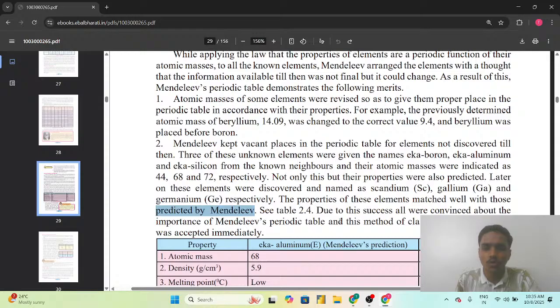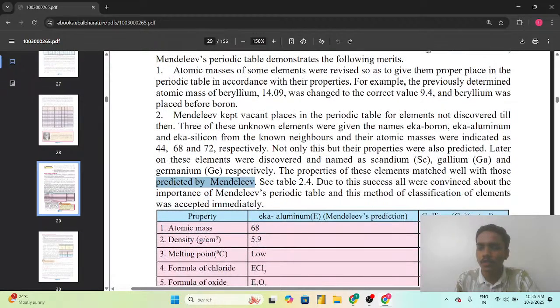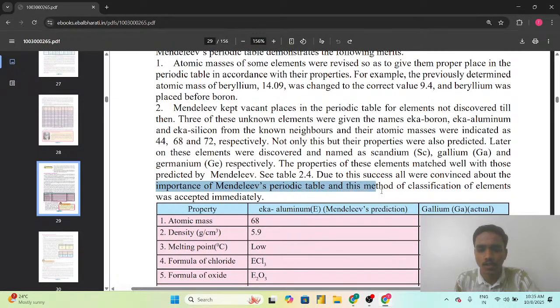See table 2.4. Due to this success, all were convinced of the importance of Mendeleev's periodic table, and this method of classification of elements was accepted immediately.